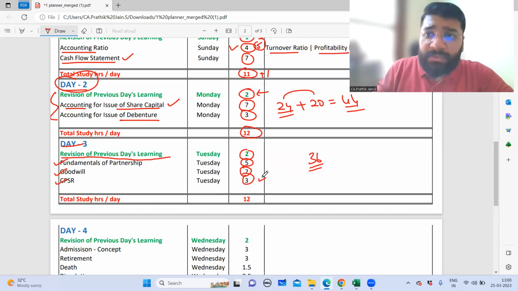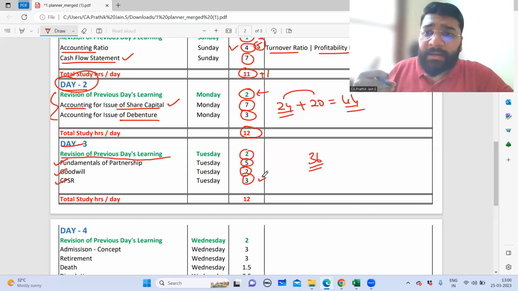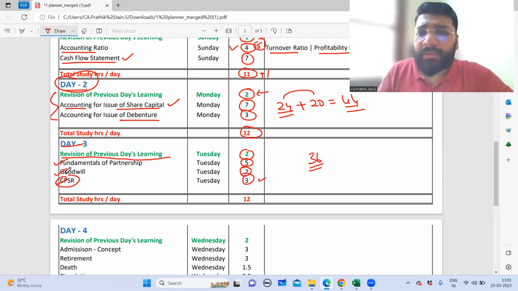And those concepts are again repeated in admission, retirement, and death, with minute variations. So here, if you do major weightlifting for those concepts, when you come subsequently to admission, retirement, and death, you can do it a little bit faster. Adjustment of capital is something which is different in all three topics, so that is one segment where you have to give a little bit more weightage. But otherwise, as long as the revaluation concept is there and your transfer of reserves is there, it is common for all three chapters. So you don't have to keep on repeating every time, right?